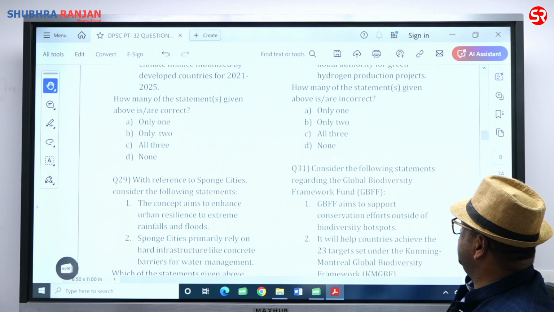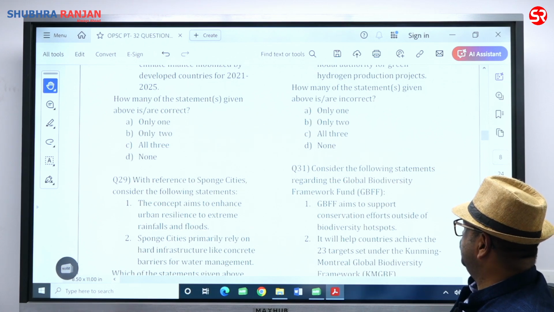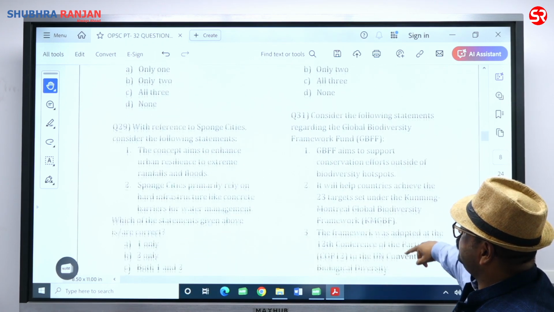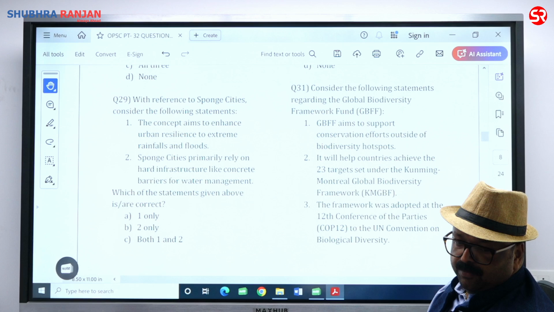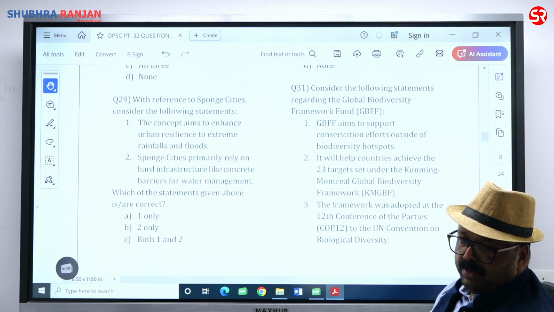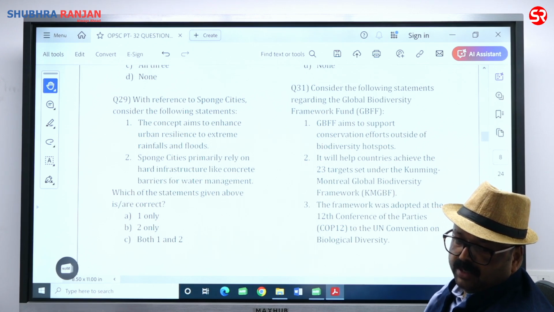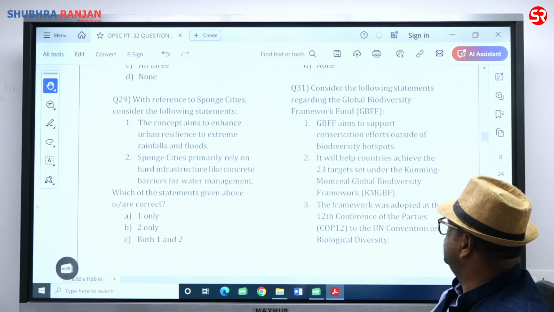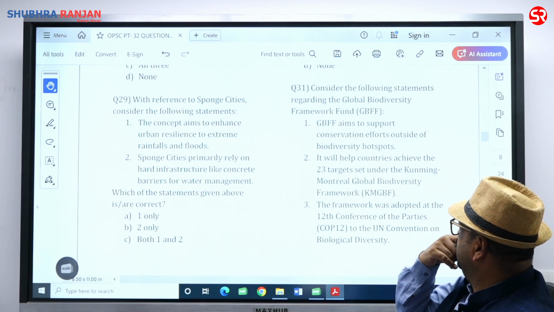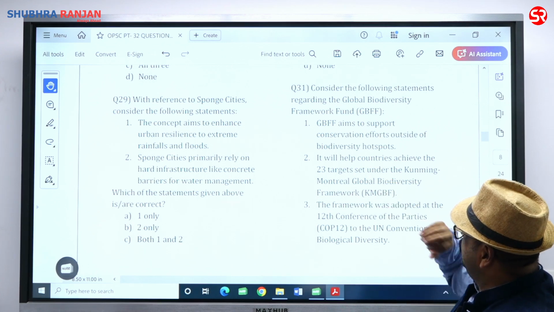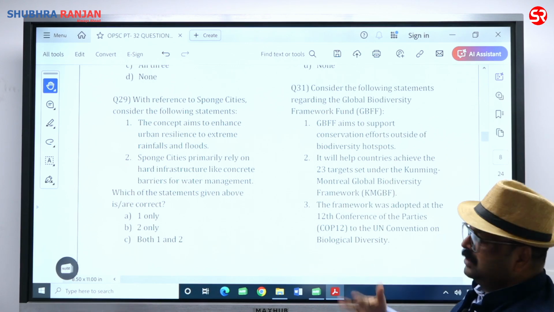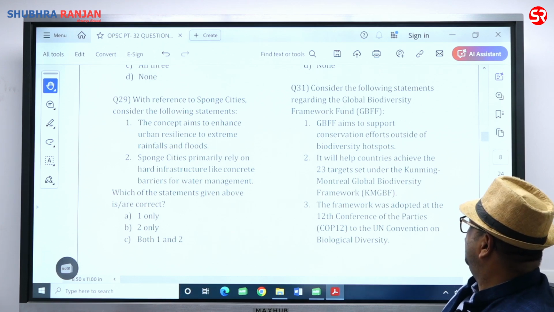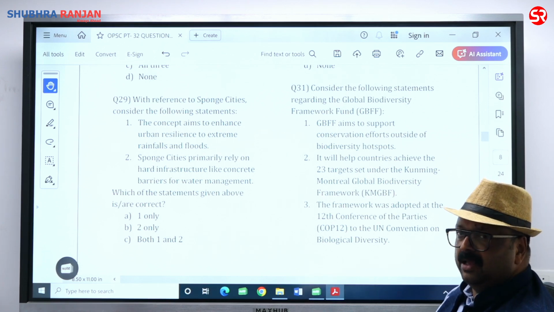Consider the following statement regarding the Global Biodiversity Framework Fund. Global Biodiversity Framework Fund aims to support conservation effort outside of biodiversity hotspot. It aims to support conservation of biodiversity anywhere and everywhere.